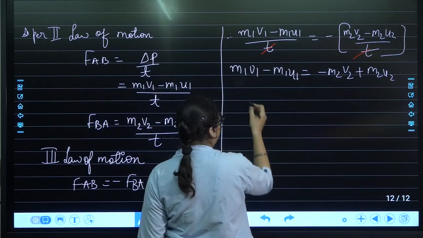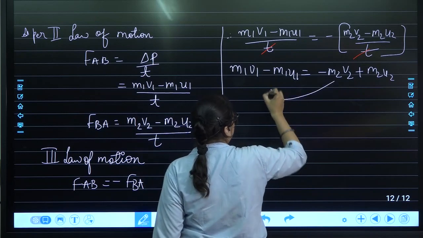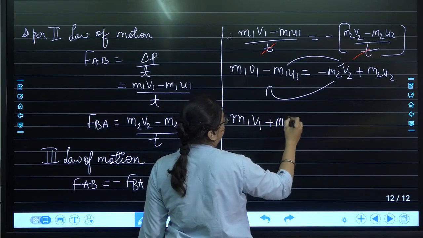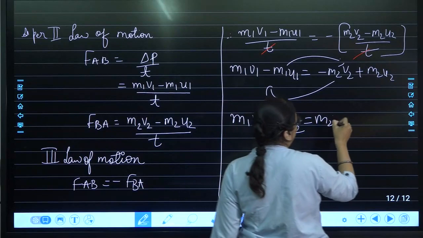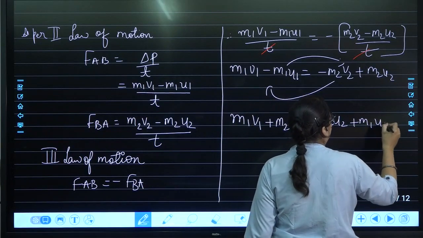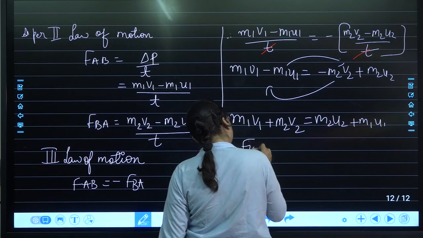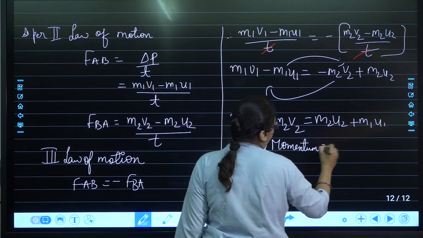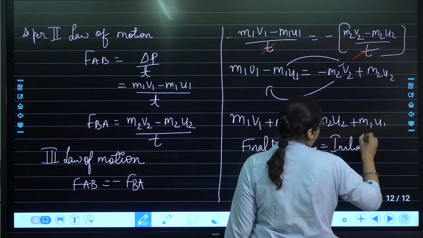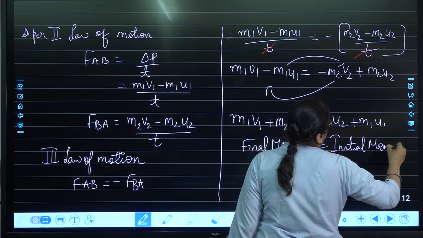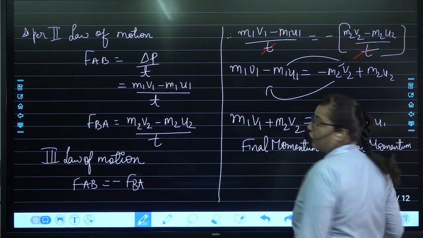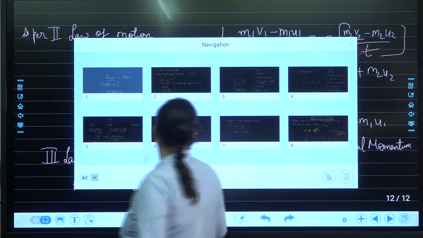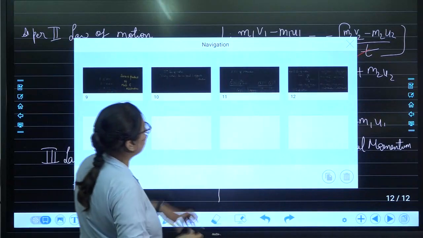Bring u on one side and this over here. This will come here, this will go there. So you are having m1 v1 plus m2 v2 is equal to m2 u2 plus m1 u1, which states that final momentum is equal to initial momentum. Okay, so is it clear? Final momentum will be equal to the initial momentum. This is from where we started.